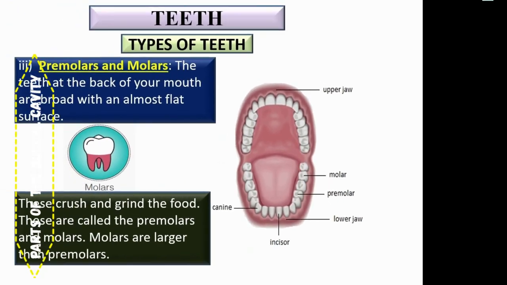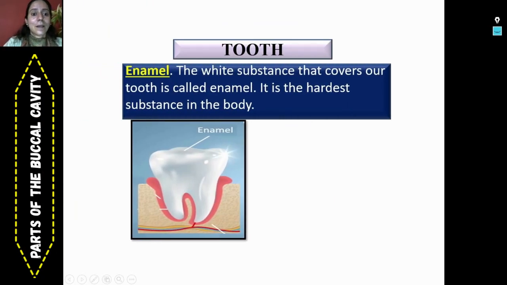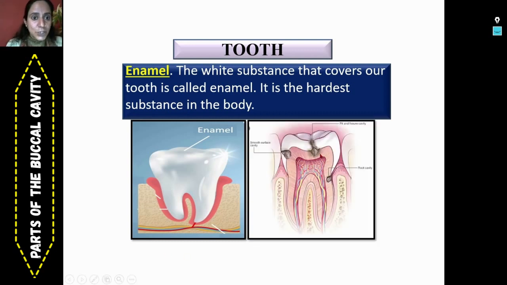Now something very interesting with respect to tooth, viewers. Our tooth has one substance. This is called enamel. It's white in color and it covers the entire tooth and it gives the white shiny appearance to our teeth. And this is the hardest substance present in our body. But if we do not take care of our oral health, then there will be bacterial infection, there will be cavities and dental caries. So in order to avoid that, you have to brush your teeth daily.